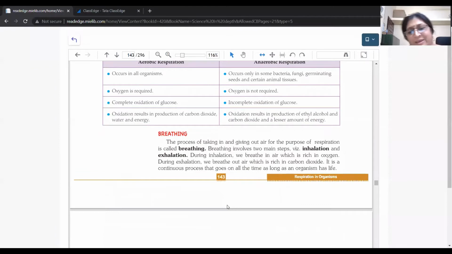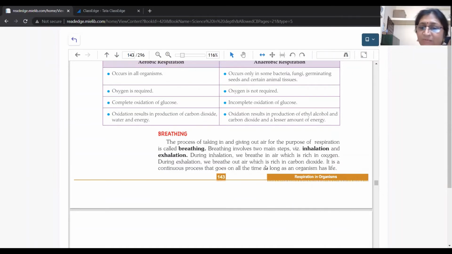The process of intaking and giving out air for the purpose of respiration we call breathing. When we are talking about respiration, everyone thinks that breathing and respiration are the same process, but they are not. Breathing is totally different from respiration. Breathing is called outer respiration. We are taking oxygen inside and exhaling carbon dioxide and water. That means the byproduct we are taking out, and whatever we require we are taking in.